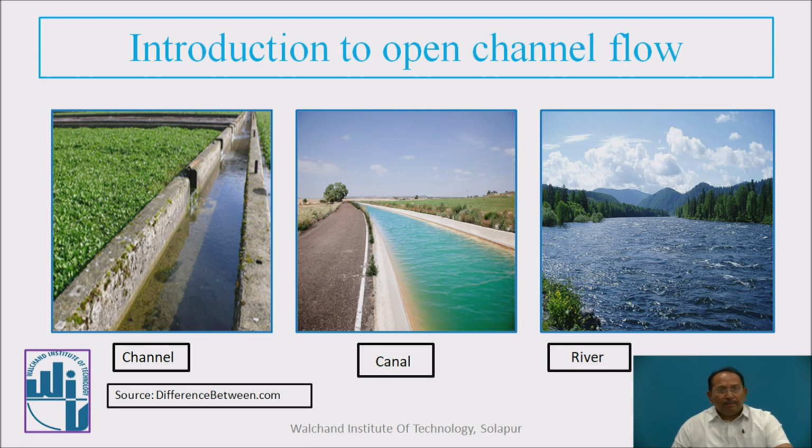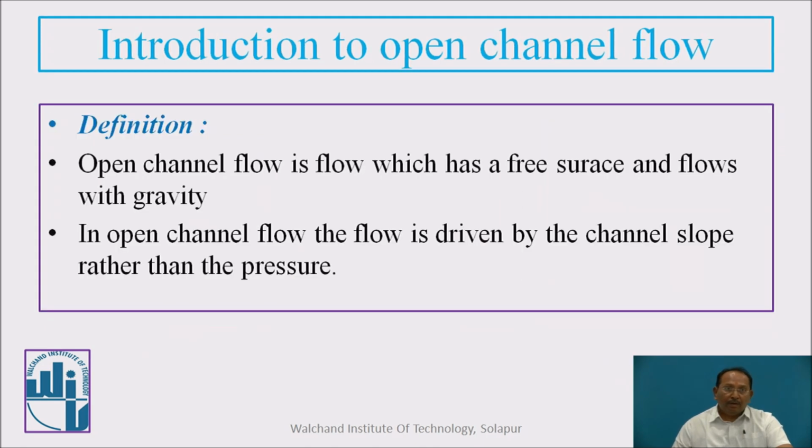But looking to this figure, we can classify it here directly that figure number 1 and figure number 2 are artificial, they are constructed, and figure number 3, that is river, is not constructed, it is a natural one. Again, we will define it in a scientific way. Open channel flow has a free surface and flows with gravity. In open channel flow, the flow is driven by channel slope rather than the pressure.